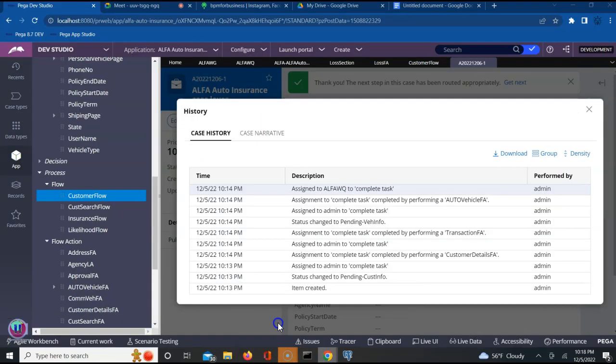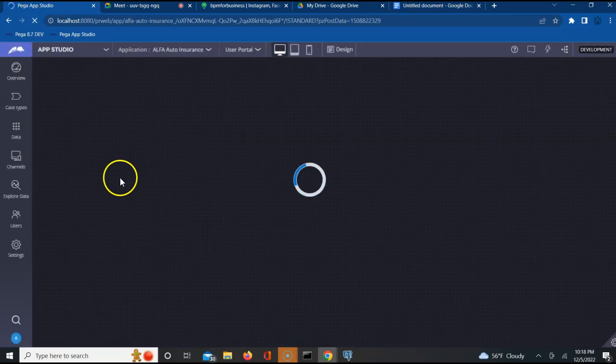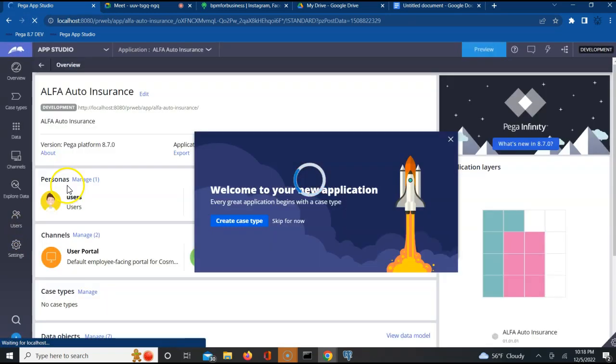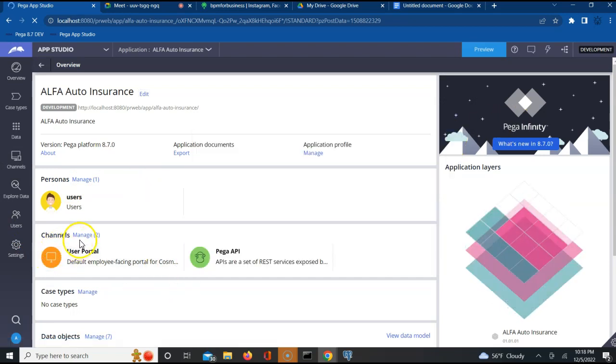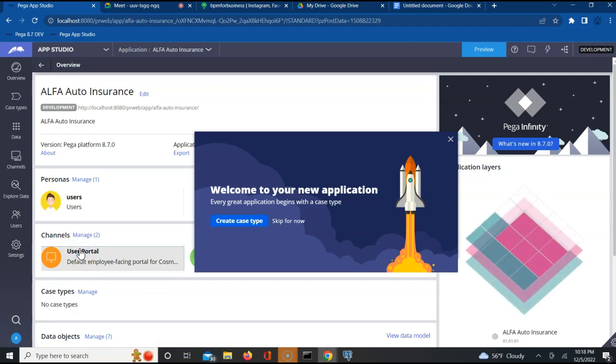Let us go to this guy and let me refresh this and click on user portal and add the teams to that.